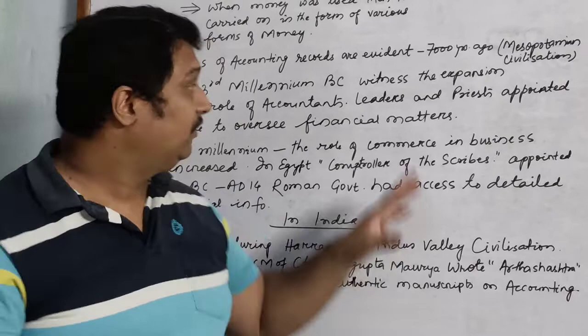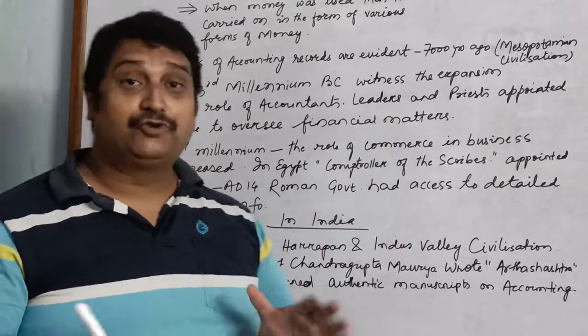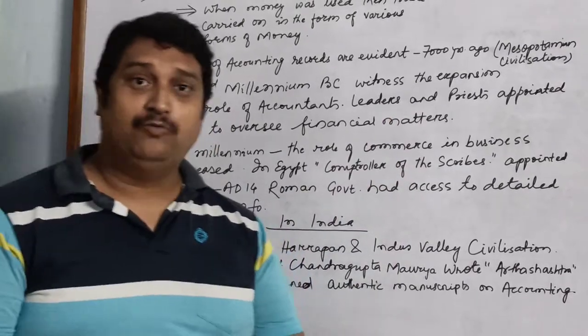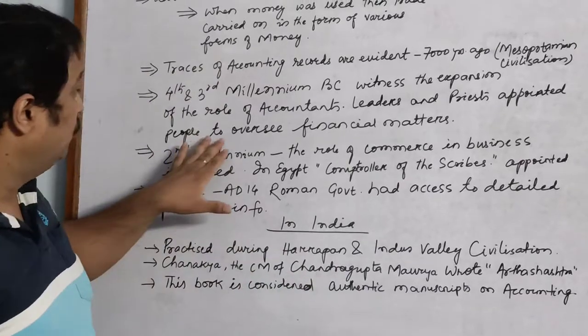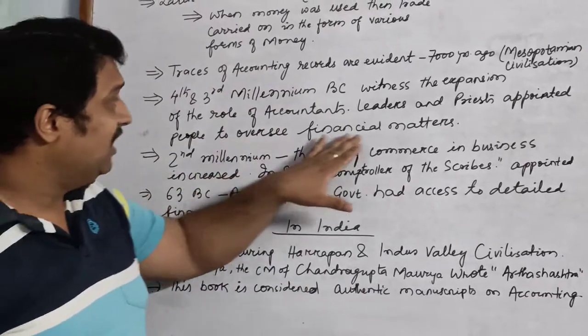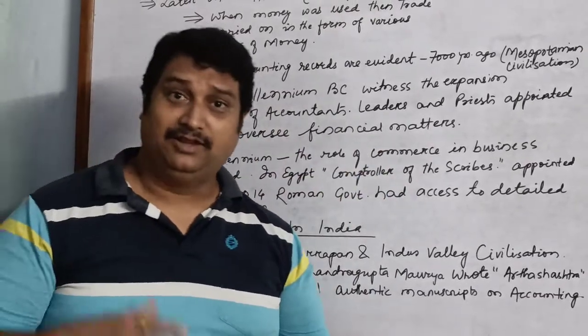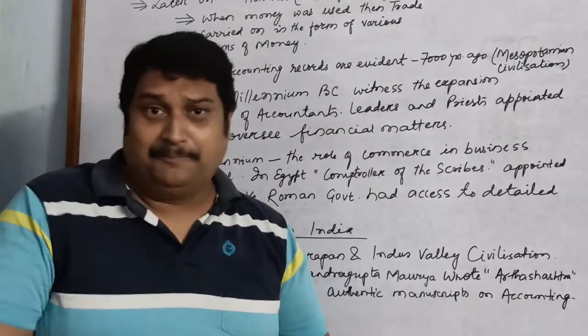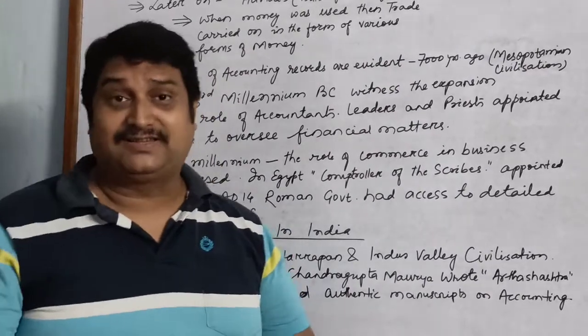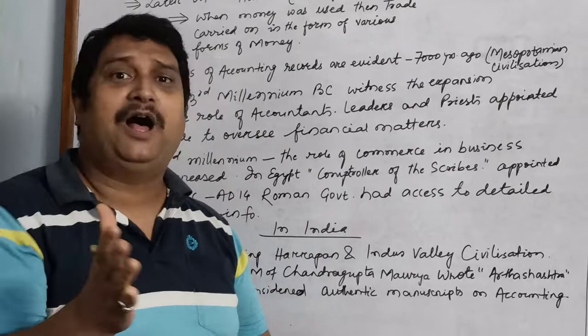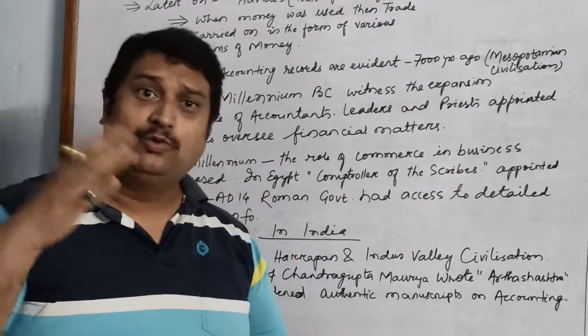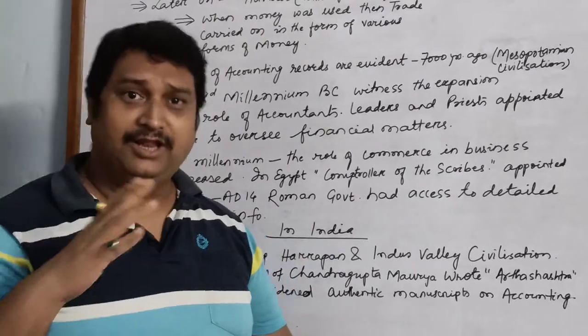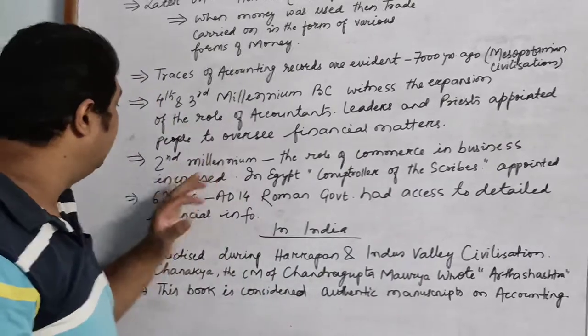The priests and the leaders used to appoint accountants to see the financial matters. The king, the other people, the priests, gave this power to the accountant to see the financial matters during these periods.